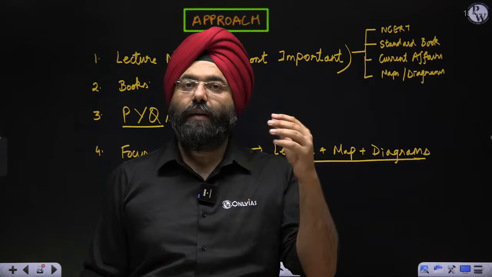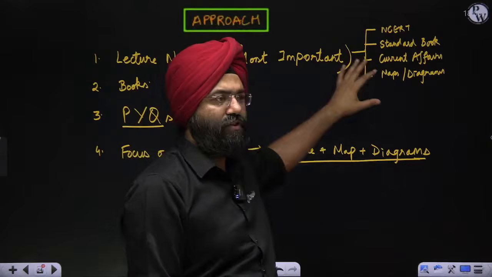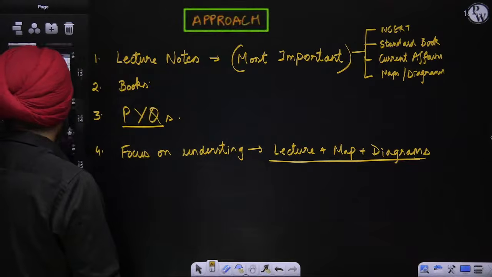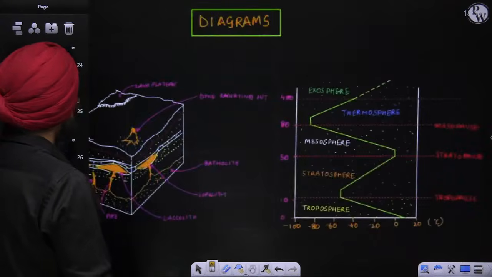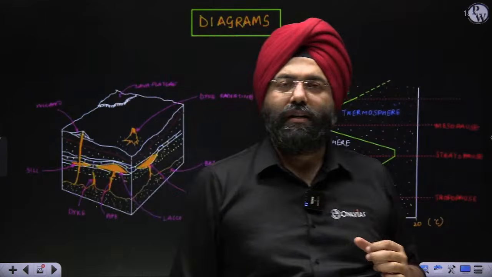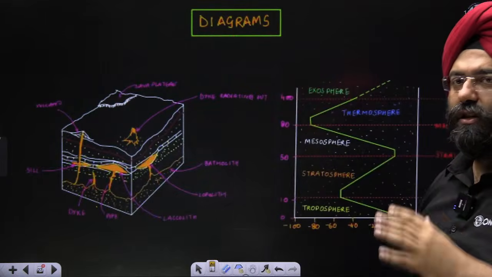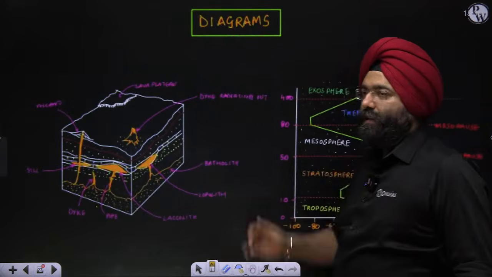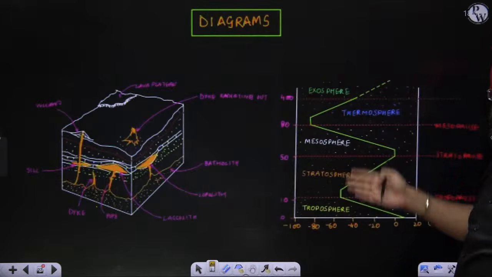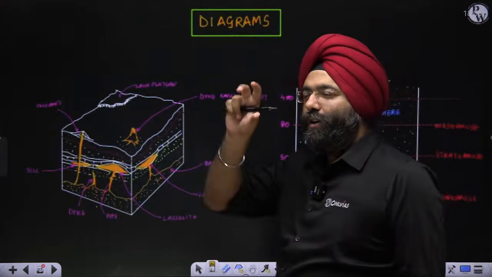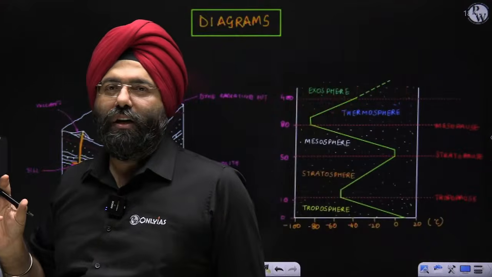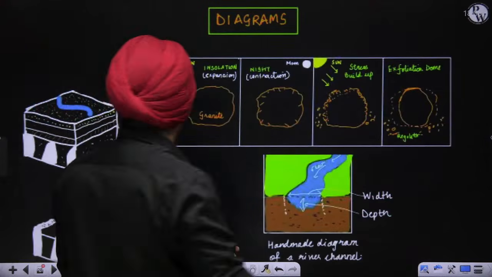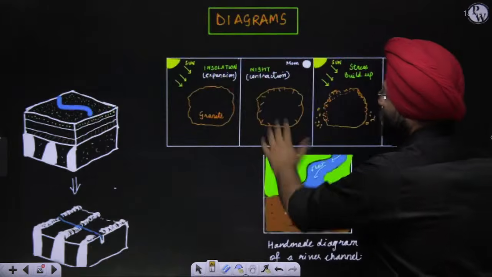Whenever I am explaining any topic here, you will have a diagram which I'm going to make on the board in front of you so that it becomes easy. Let's see a diagram for that matter. These are the diagrams which I'm going to make in front of you during my lectures also. This is again the igneous bodies that are present. This is a representation of the various layers. These are handmade diagrams, not pictures that I have taken from Google images. See here, with respect to the drainage system and the topic of weathering.